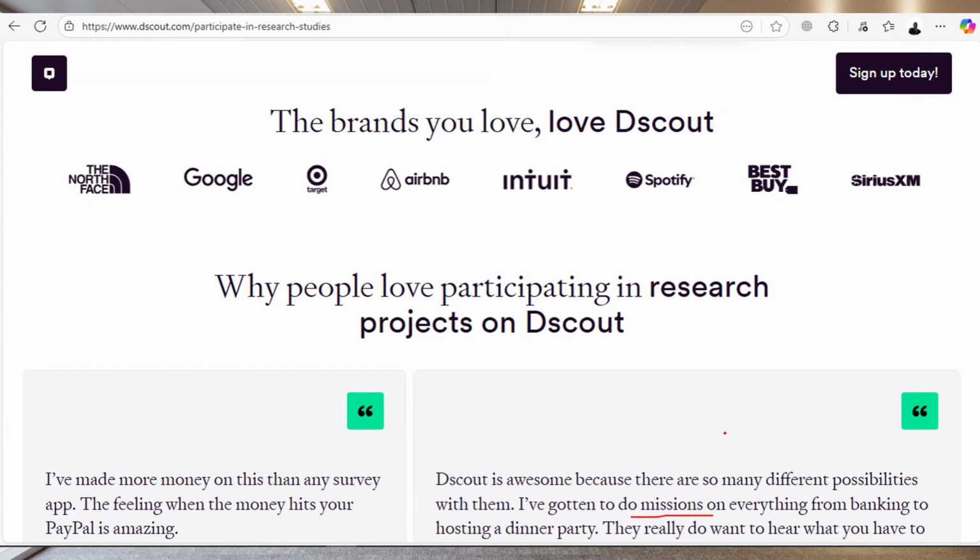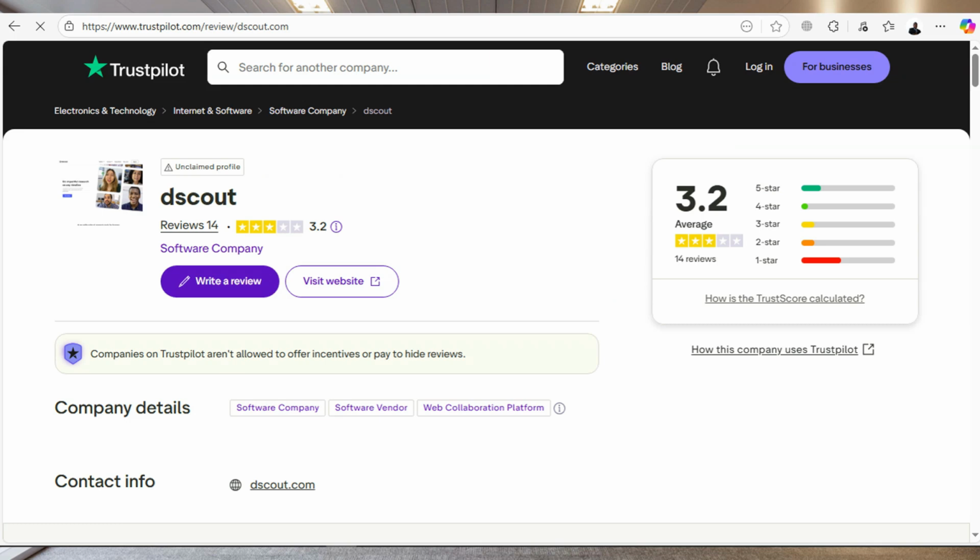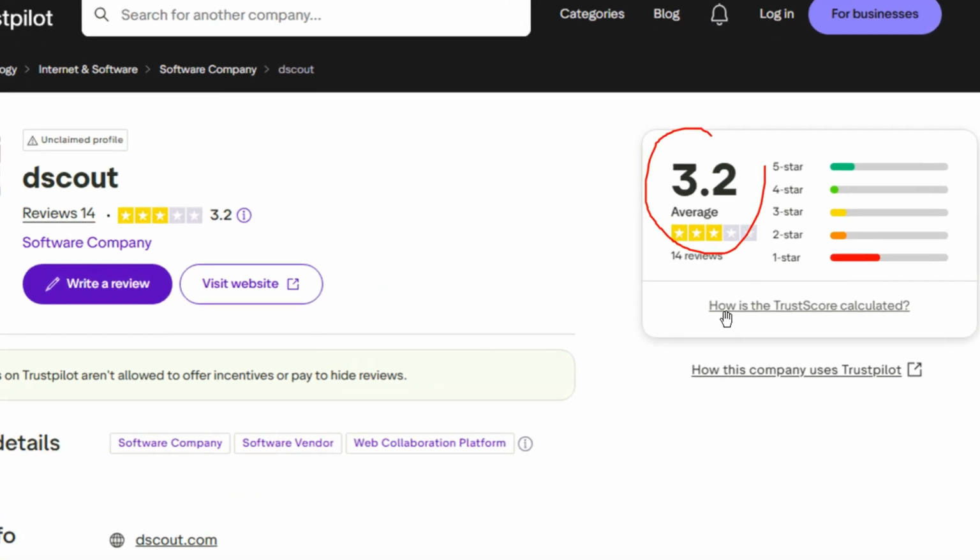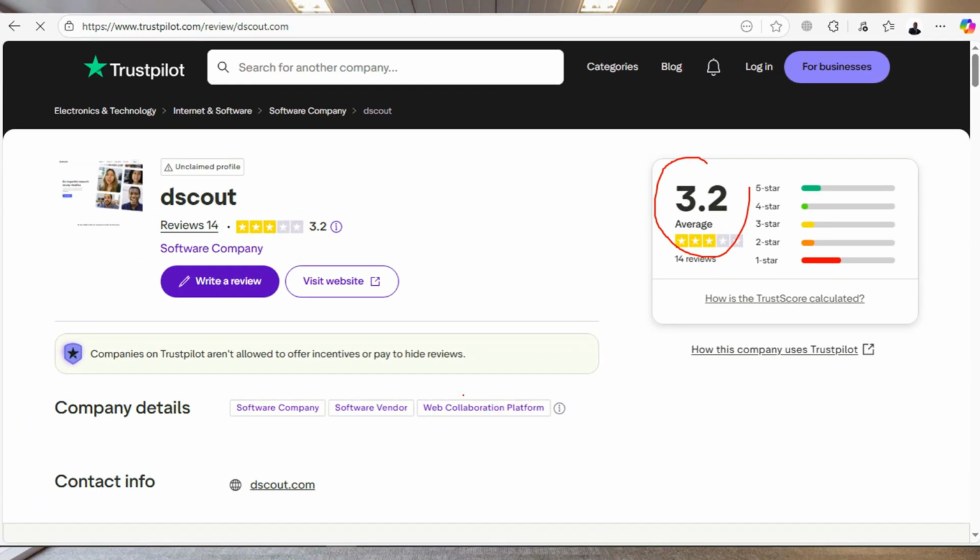So they have specific instructions that you need to follow. And some of the brands that you'll be working with include Google, Target, Airbnb, Intuit, Spotify, and so on. I did a little bit of research on Dscout, and it has 3.2 stars out of 14 reviews, which is not that bad.